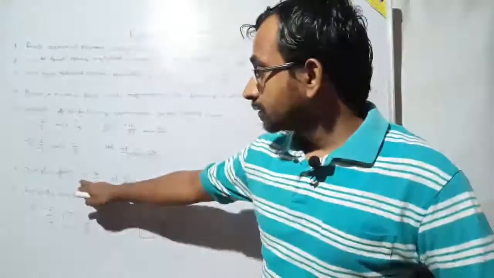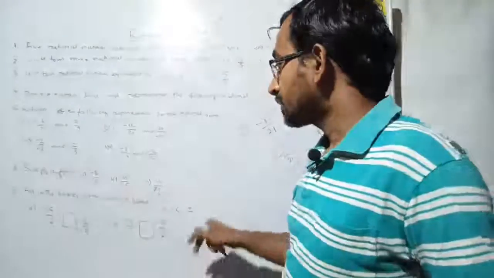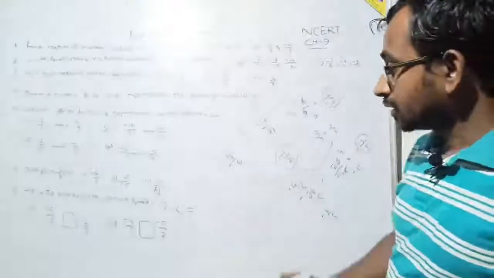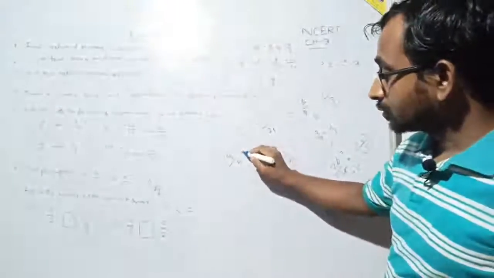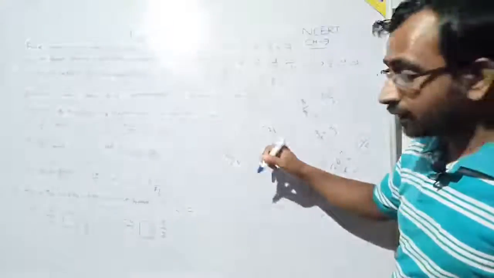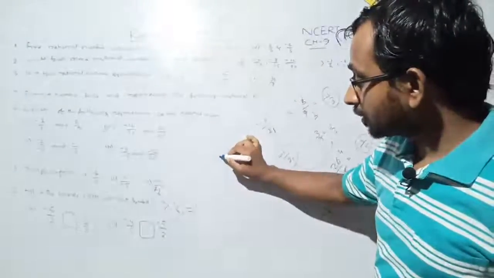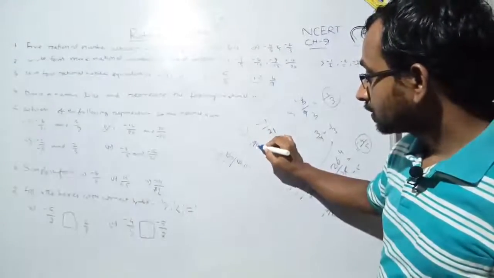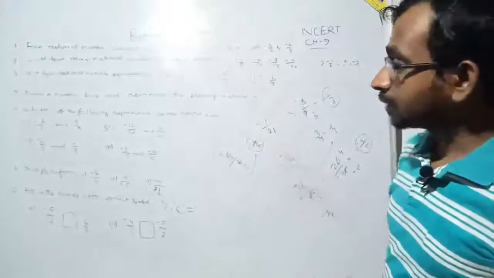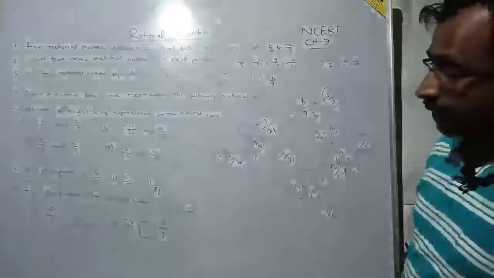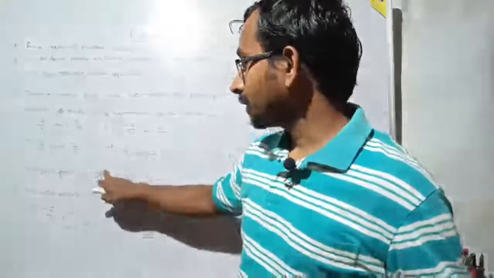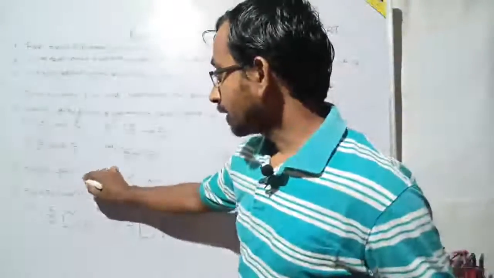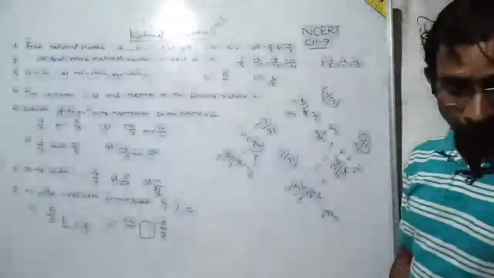See, it is the simplest form of minus 8 by 6. What is the simplest form of minus 8 by 6? You have to divide both the numerator and denominator. Suppose I took 2 as the divisor, then 2 into 4 becomes 8 and 2 into 3 becomes 6. So minus 4 by 3 is the smallest or reduced form, the simplest form, okay. They told us to find the simplest form of minus 8 by 6, so minus 4 by 3 is the simplest form. I have solved it, and these two questions are homework for you.